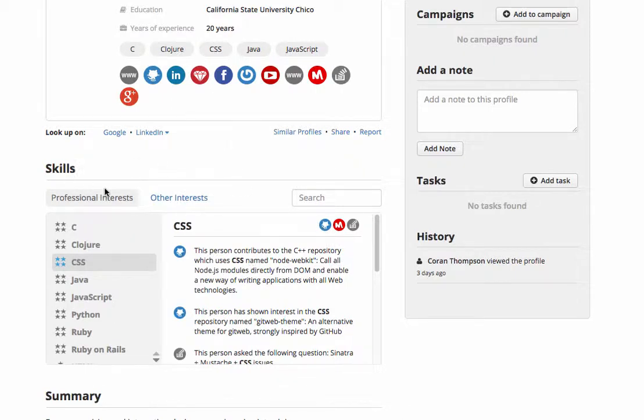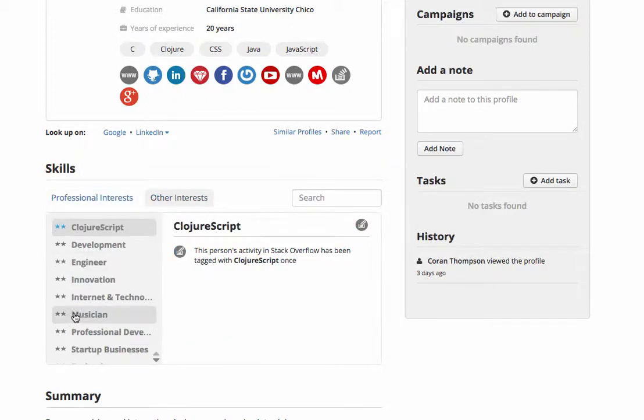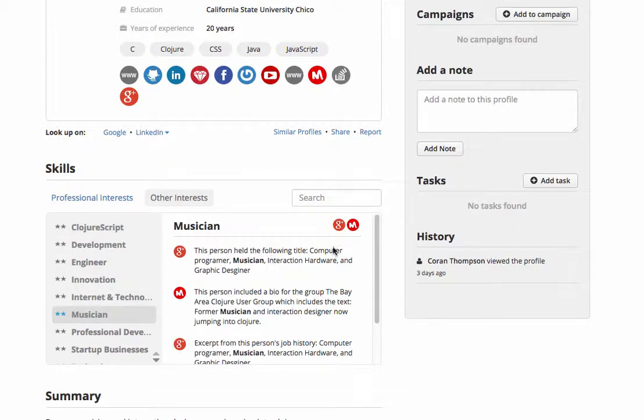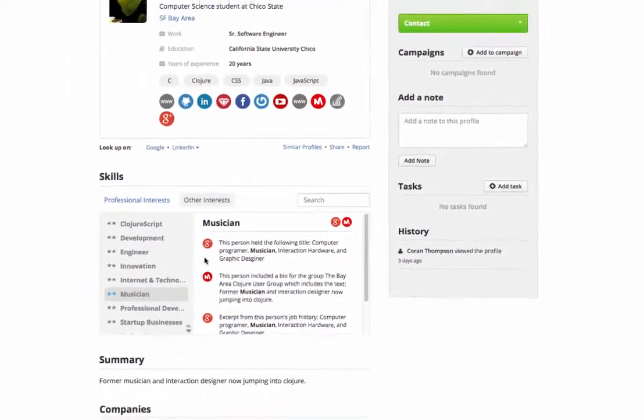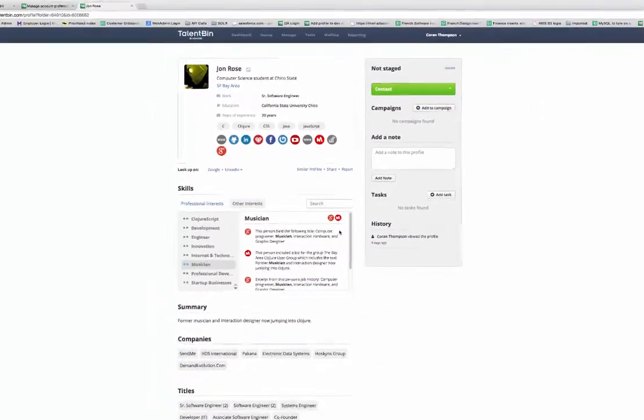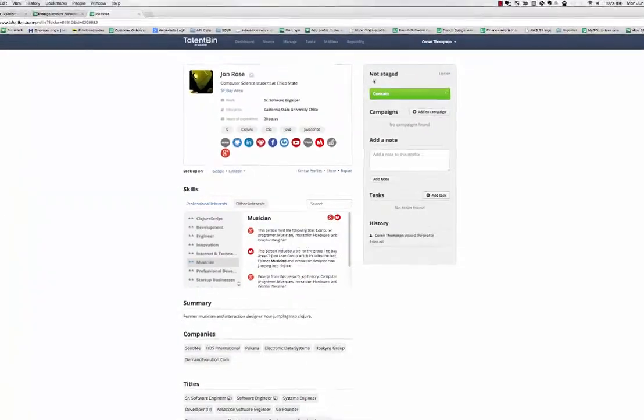Also, if we're looking for some personal information on this candidate, we can click over to the Other Interests tab. I see a good one here that we can grab onto: musician. It looks like he's mentioned in a couple places that he used to be a musician, so that'll be a nice little touch that we could add to our message as well. So once we have that activity, now we can go ahead and send our message.